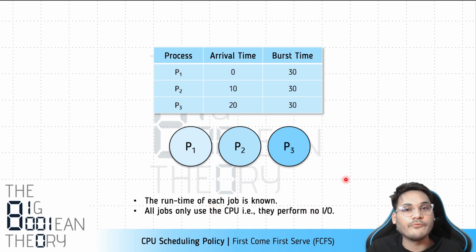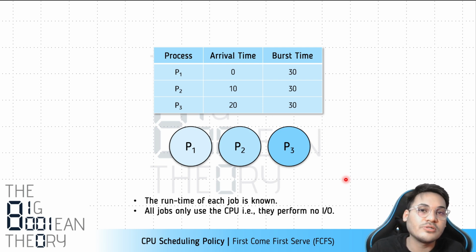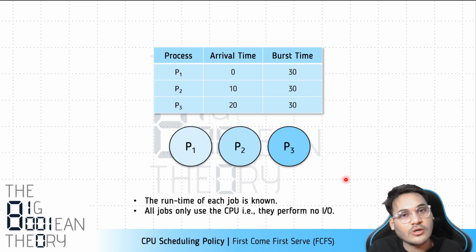This is a very important point, or I would say a very important assumption that we should clarify. In this example and in the further examples that we'll see, when we are discussing an example, we say, okay, this process has a burst time which is already known, which means that we already know how much time it would take for that process to execute on the CPU, or we know beforehand how much time the process would occupy the CPU. But this is a very strong assumption, right? This is not the case in the real world. When you're using any kind of program, right?